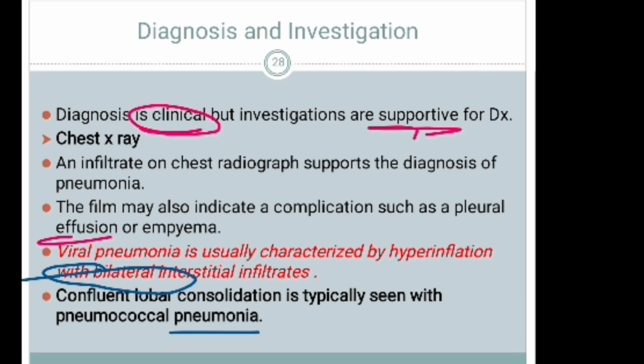Viral pneumonia is usually characterized by hyperinflation with bilateral interstitial infiltrates. It is known by hyperinflation. Confluent lobar consolidation is typically seen with pneumococcal pneumonia, which is the most common cause of pneumonia. It is known by confluent lobar consolidation. If we see consolidation on the radiograph, we can suspect that the causative agent for pneumonia is bacteria.